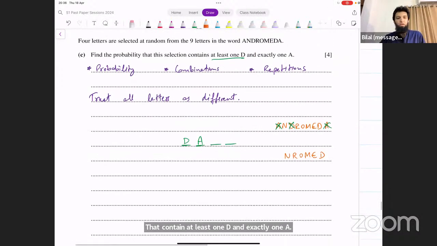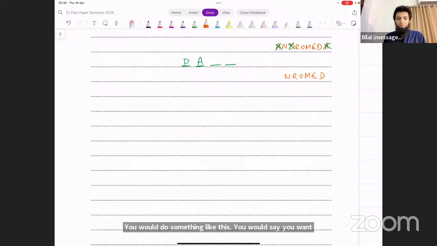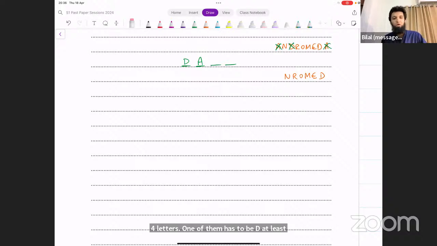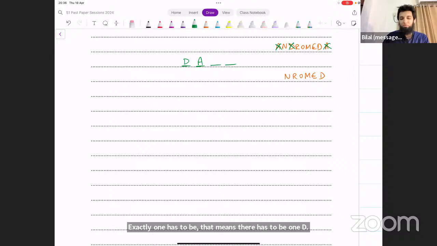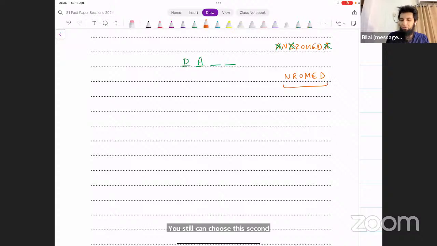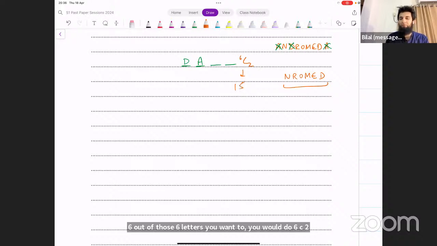You would say, you want 4 letters. One of them has to be D at least. Exactly one has to be A. That means there has to be one D, there has to be one A. Now, what are the remaining letters that you can still choose from? Since there is exactly one A, you can't choose another A. So we eliminate the As. You still can choose the second D. So we still have that here. How many letters do we have here? 6. Out of those 6 letters you would do 6C2 for that, and that will give you 15. Okay. If you were looking for number of selections, this is all that you would have to do.